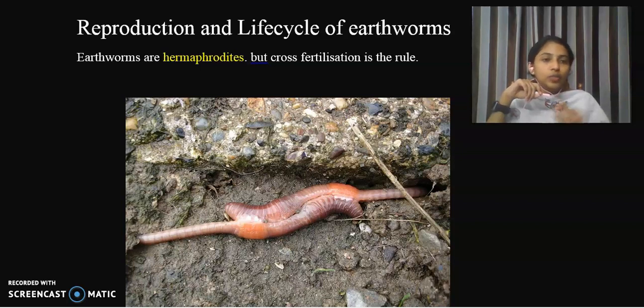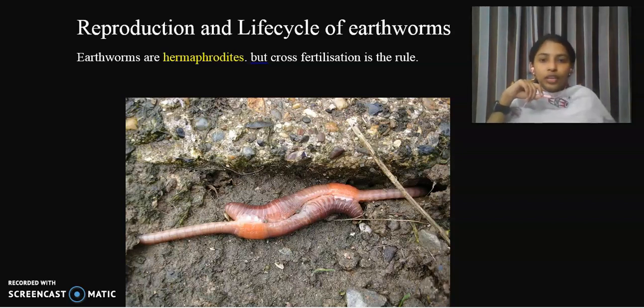So earthworm is one such kind of organism in which you can find both the female as well as male sex organs residing in the same earthworm. Okay, so you may think that there is a chance for self fertilization, but in case of earthworm, that is not the rule. Always earthworms prefer cross fertilization.